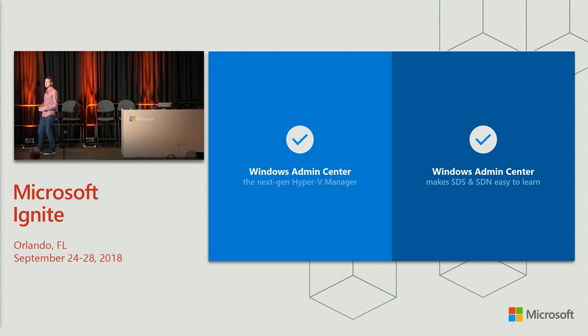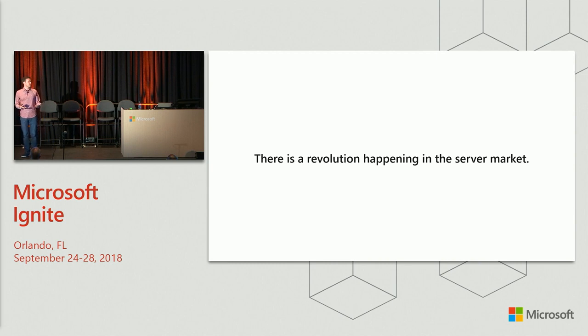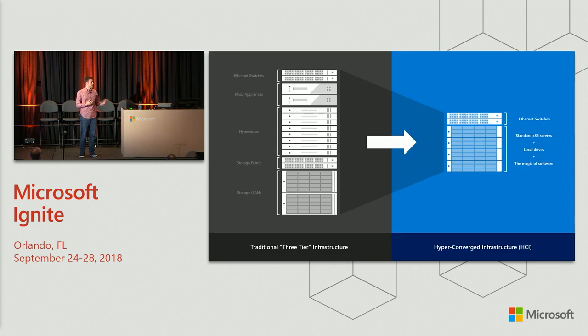And this is a good thing to be learning because there's a revolution happening in the server market. How people deploy in their data centers, how they deploy hardware to the edge to remote offices and branch offices is changing. And if you've been following us for the last couple of years, you've probably seen this diagram before. Increasingly, people are moving from what we would call a traditional three-tier architecture to a hyper-converged architecture.